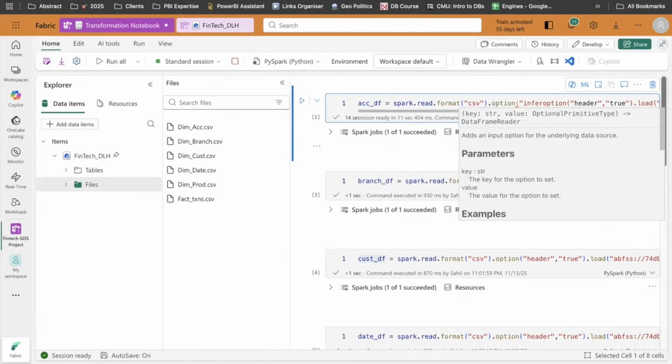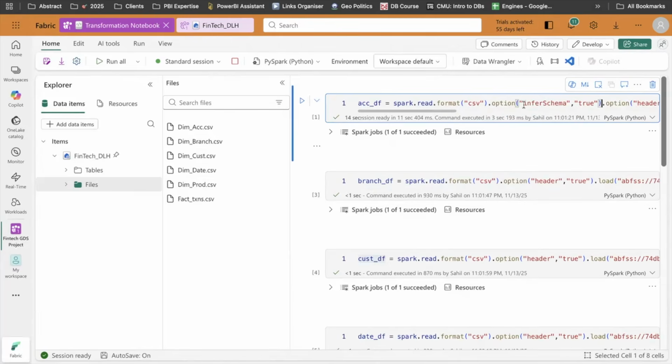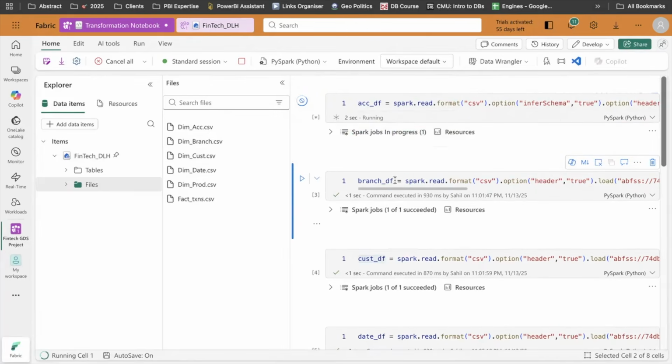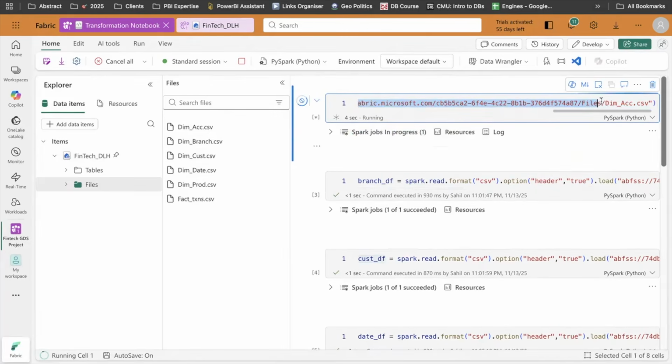This should ideally save me a ton of my data detection effort. So I will close this here, infer schema. Let me run this again very quickly. I will keep this just a second.